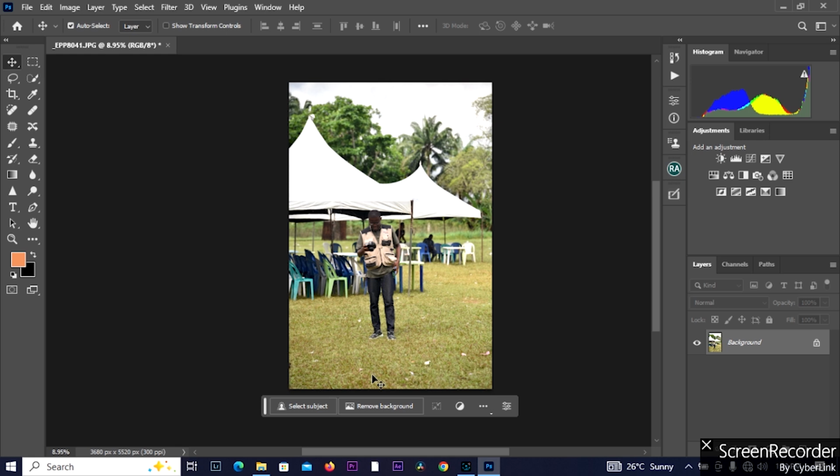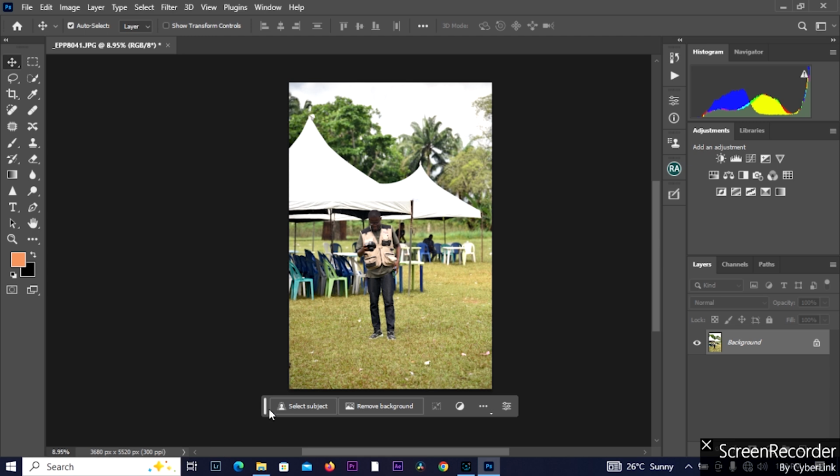Before we dive into understanding the interface of Adobe Photoshop, I want to make us understand the importance of Adobe Photoshop. Adobe Photoshop has great and numerous importance to the public since its creation by the Adobe industry. First of all, it is used for photo retouching. It makes the photo retouching process easy and amazing to carry out.